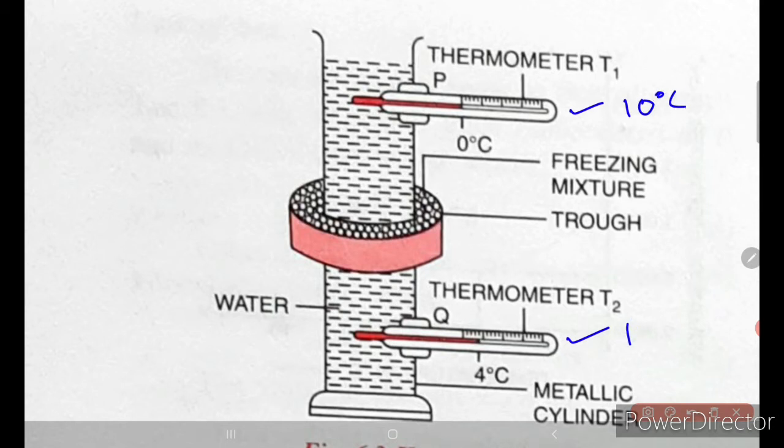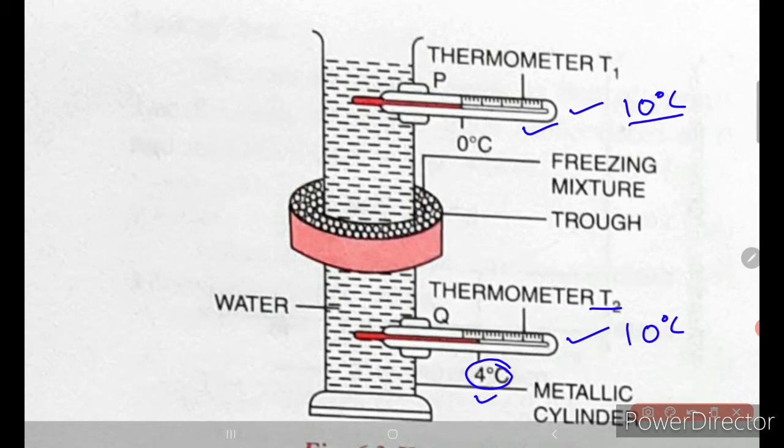So initially both the thermometers, T1 and T2, are showing 10 degrees Celsius. Observation 2 says that the temperature in the upper thermometer remains constant at 10 degrees Celsius, but the temperature recorded by the thermometer T2 will decrease up to 4 degrees Celsius. Let's see why that is happening.